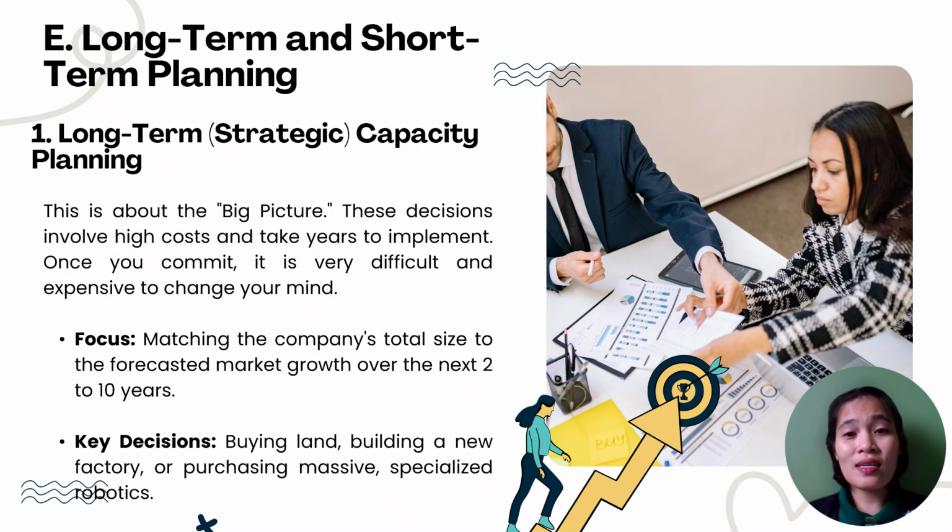Now, this section focuses on the big picture, also known as long-term strategic capacity planning, because these decisions require massive financial investments and years to execute. They are nearly impossible and extremely costly to reverse once finalized. Its focus is aligning the organization's overall scale with predicted market demand and growth for the next 2 to 10 years. Its key decisions are major capital expenditures, such as acquiring land, constructing new production facilities, or investing in large-scale specialized robotics.